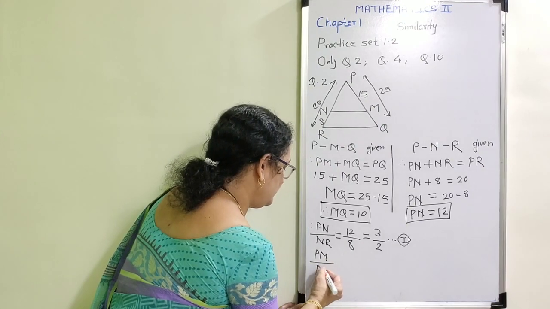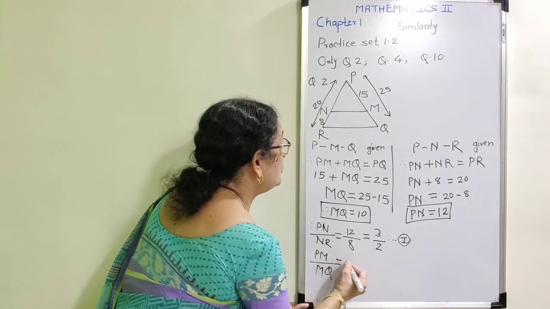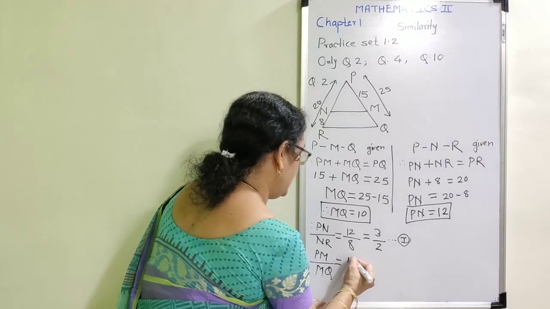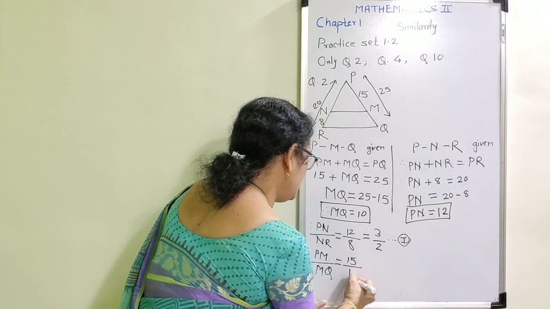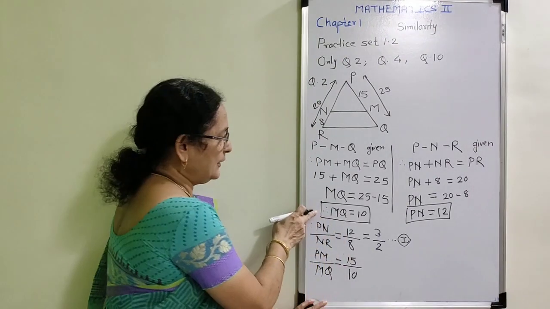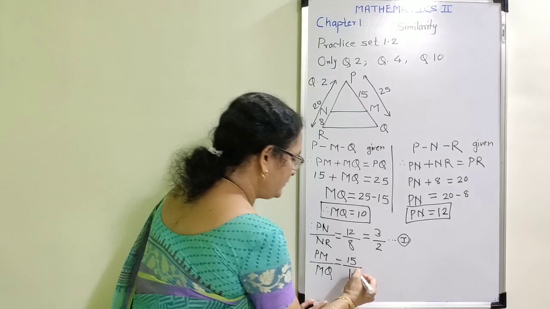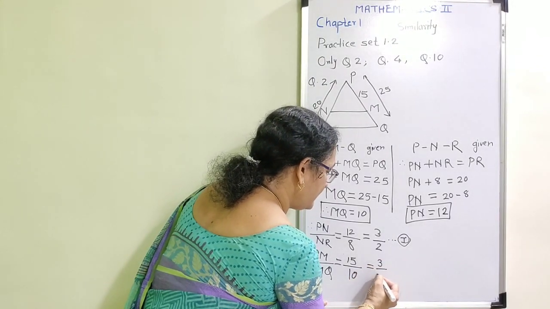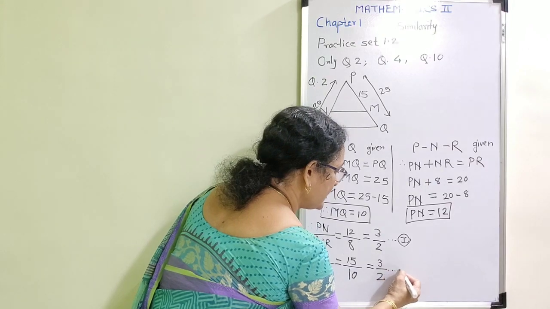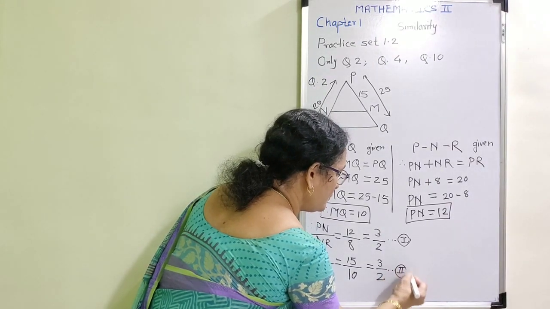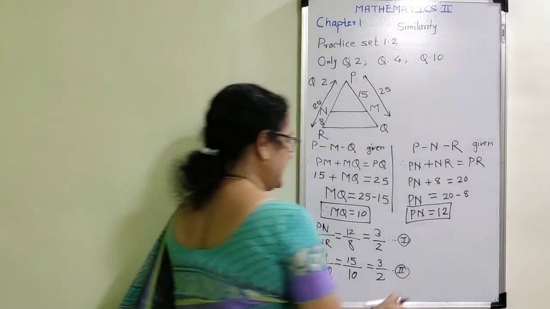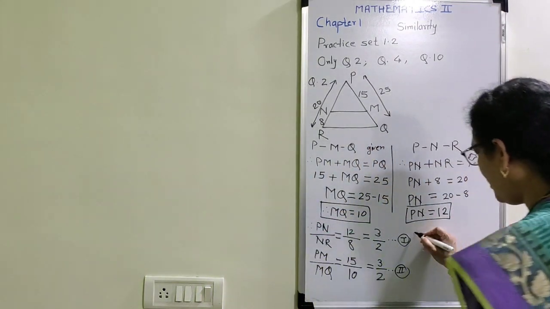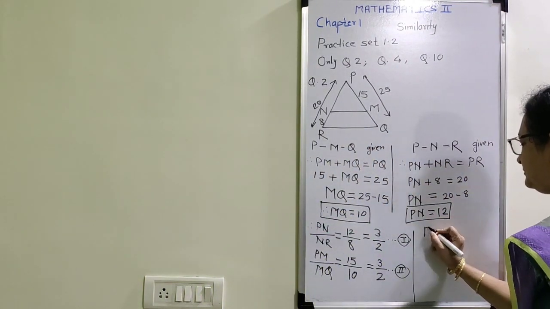upon MQ. PM is equal to how much? 15. And we get the value of MQ as 10. We have found here that MQ is equal to 10. Again, 5 3s are 15 and 5 2s are 10. The ratio is equal to 3:2. And therefore, my next conclusion is, from 1 and 2,